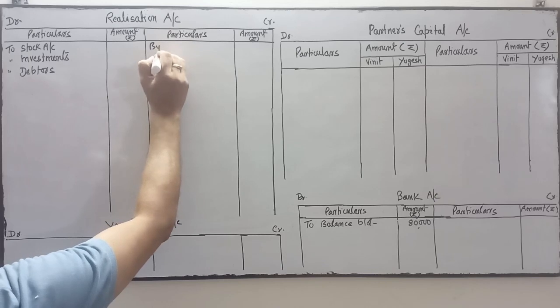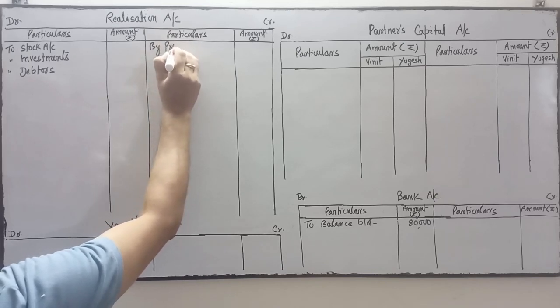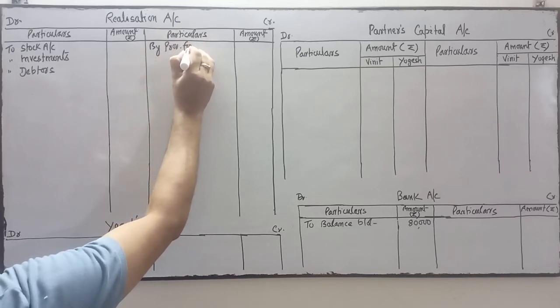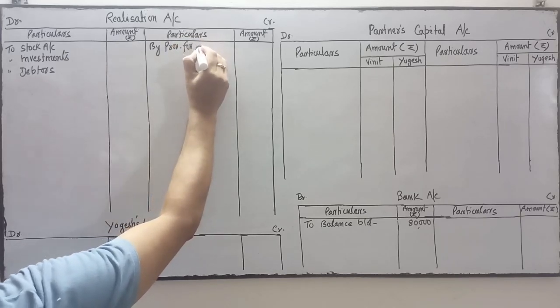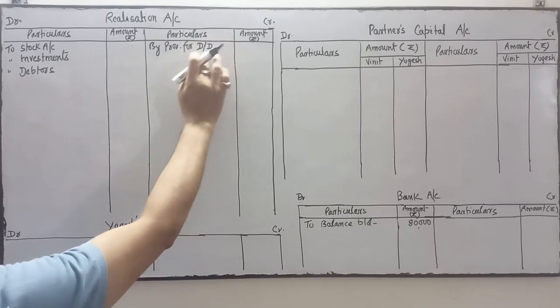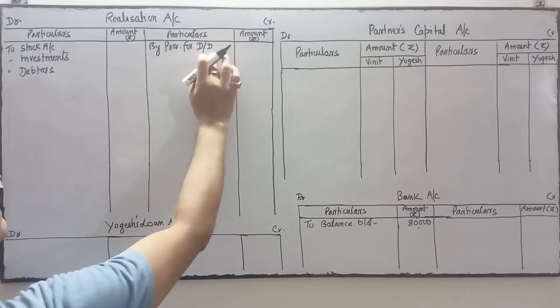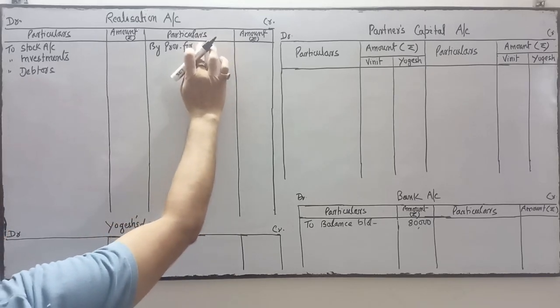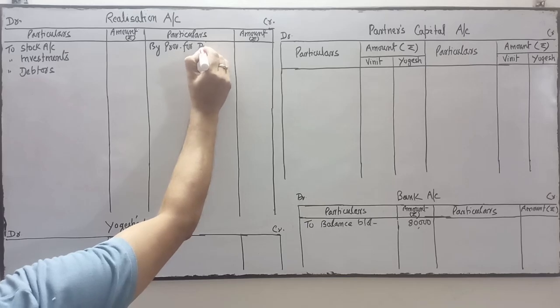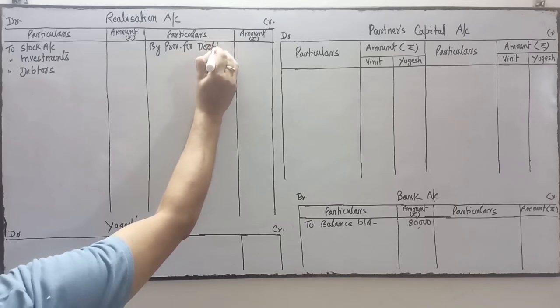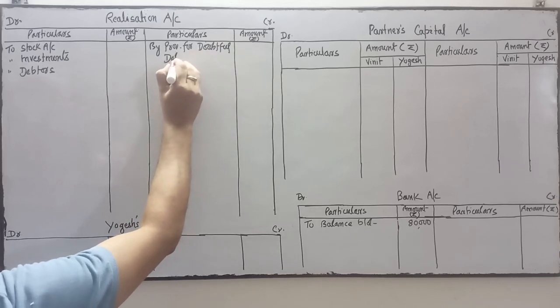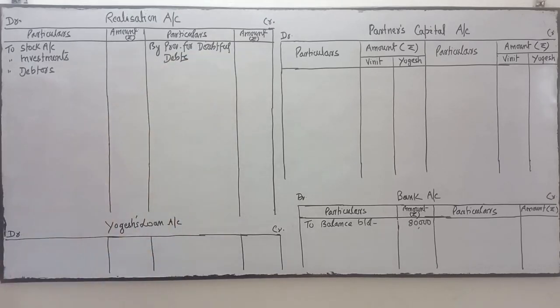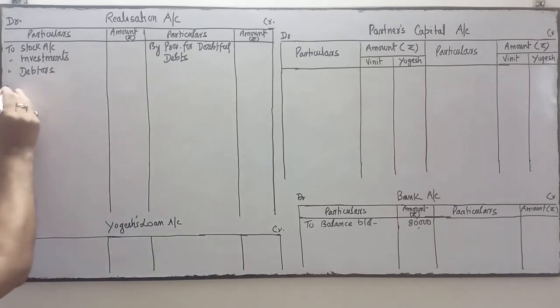We will write the provision for doubtful debts on the credit side, because provision for doubtful debts is a liability, it has a credit balance. I have written in short D/D, which means doubtful debts. I will write it in full: provision for doubtful debts. On this side again, fixed assets.